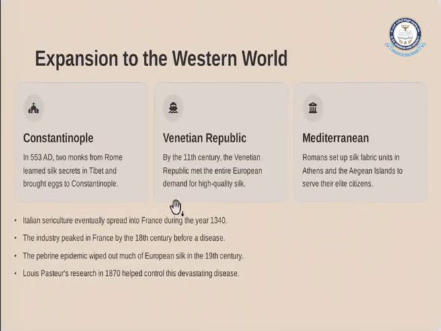Third, we have the Mediterranean. Here the Romans set up silk fabric units in Athens and the Aegean islands to serve their elite citizens. Italian sericulture eventually spread into France in the year 1340. This industry peaked in France by the 18th century before a disease.